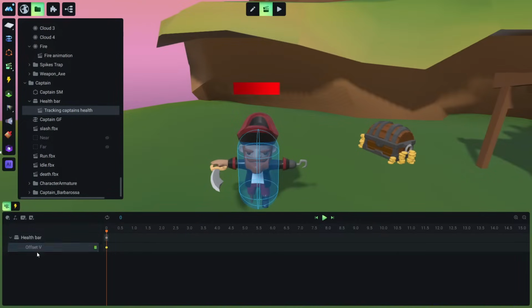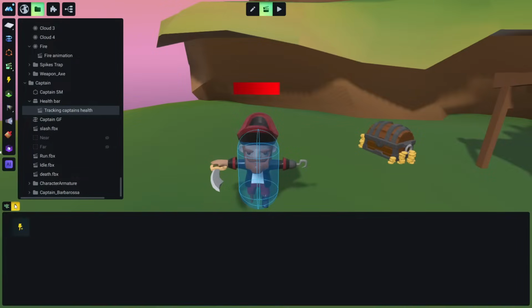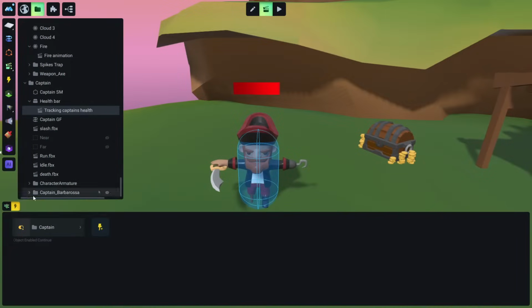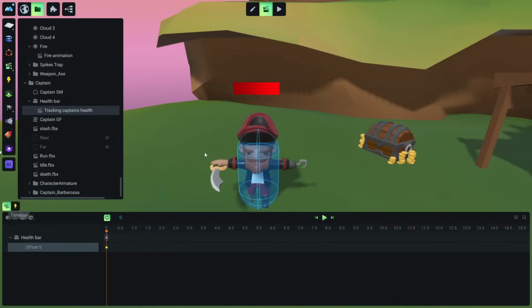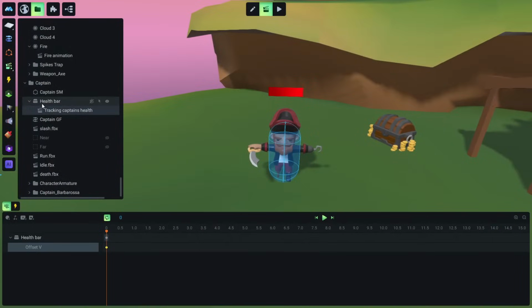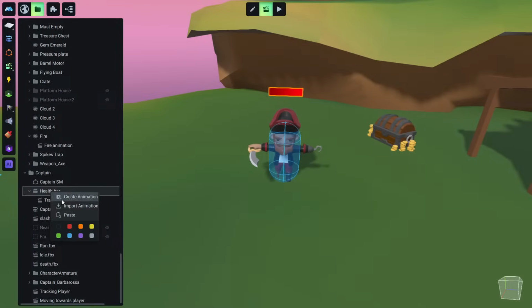And because we are tracking this all the time, we click here this loop, okay, and maybe we can make it so when our character is continuously enabled, we track this, okay. Let's save and let's copy this and do the same for our character.